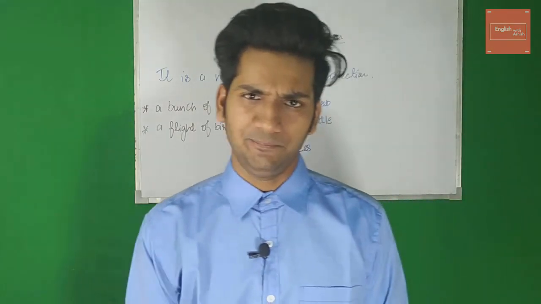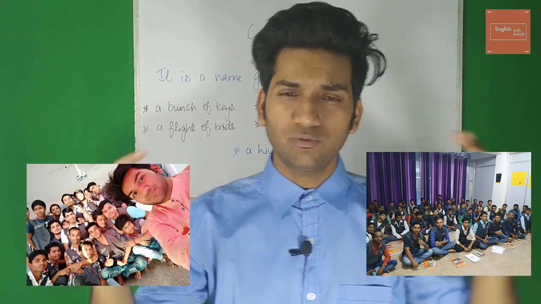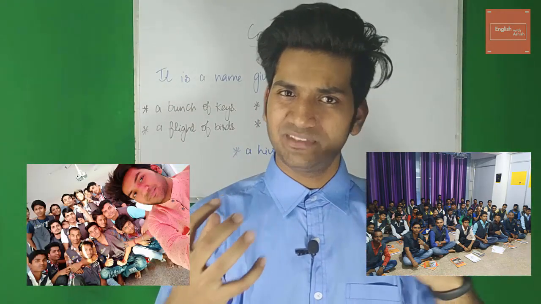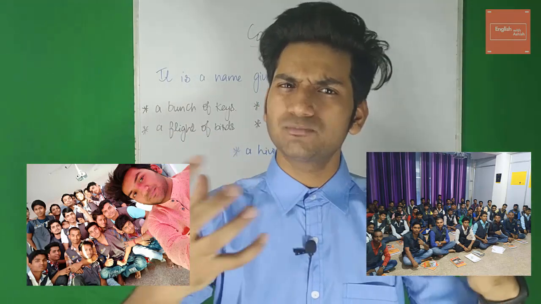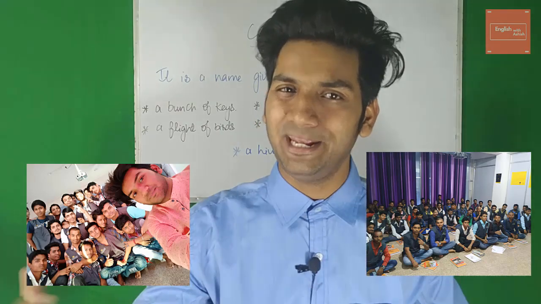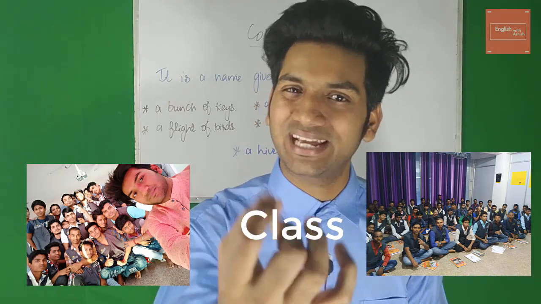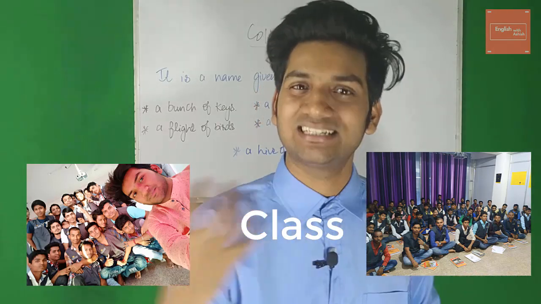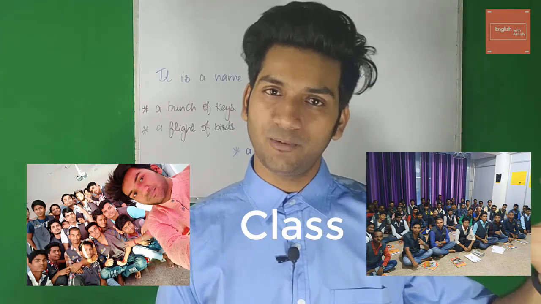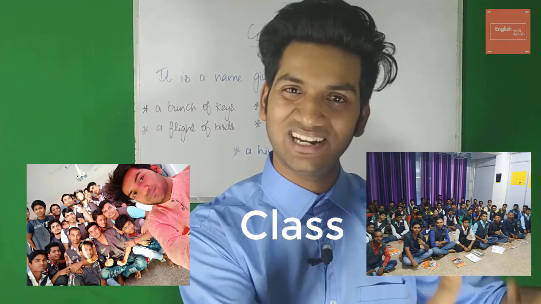Let me give you an example. So we've got some students here, right? You can see some students here. So when so many students come together, that becomes a collection, that becomes a group. So what we do here is we give that group a name. We call it a class. So that name is nothing but a collective noun. Class is a collective noun. Alright, it's a group of students and we give that group a name, which is a class.